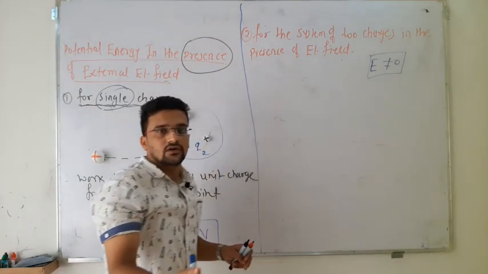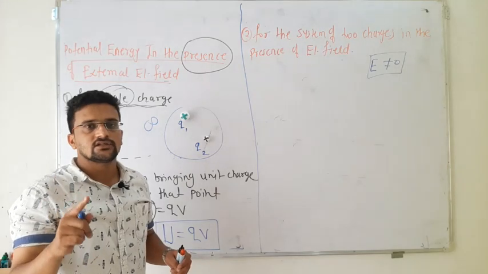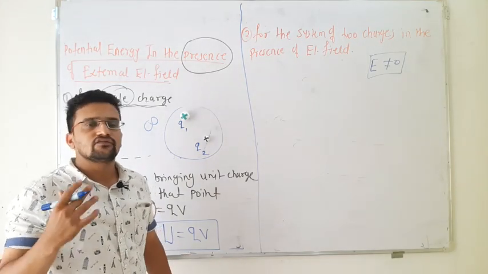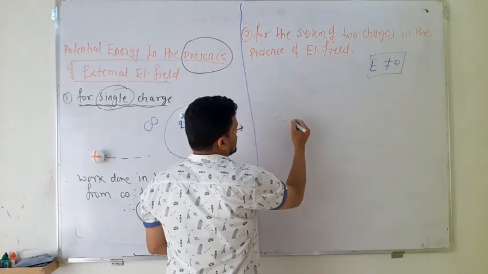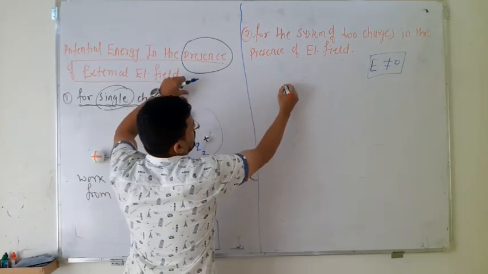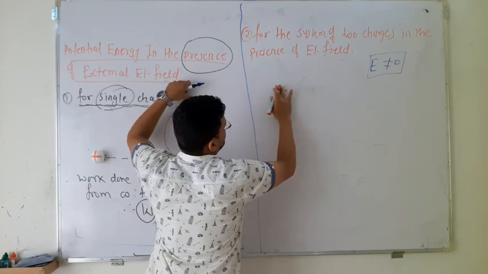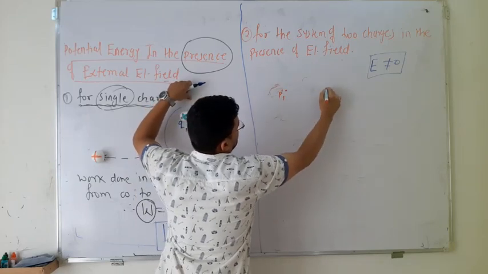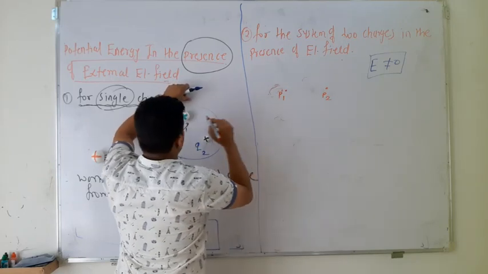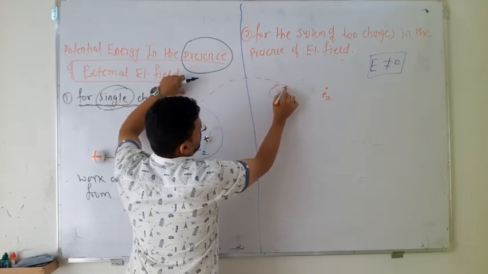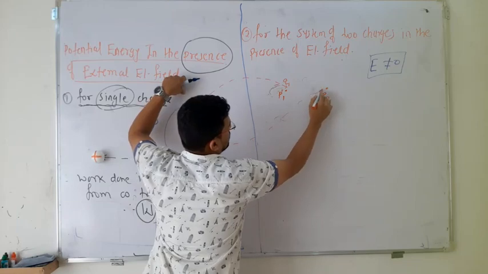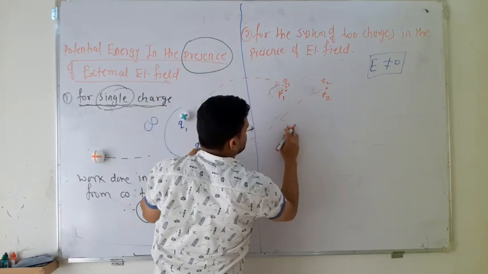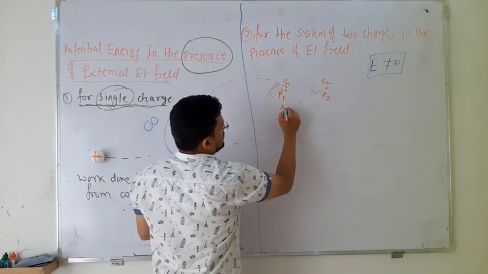Wherever there is an electric field there must be a potential, and if there is a potential then you have to do work. Now bring these charges q1 and q2 to point p1 and point p2. Bring charge q1 and place it over here, and bring charge q2 and place it over here.